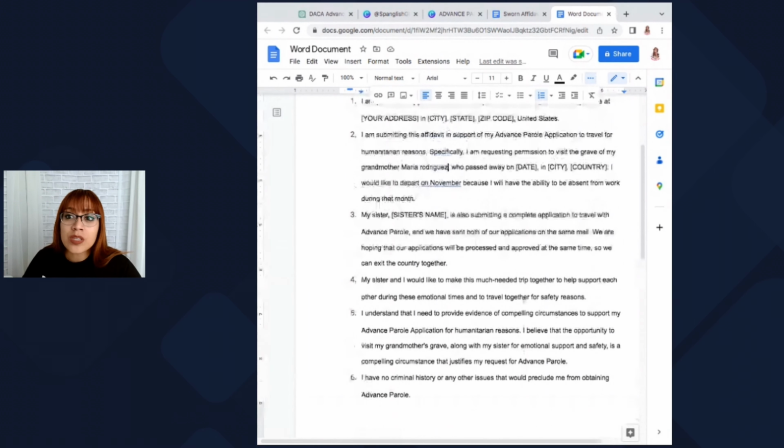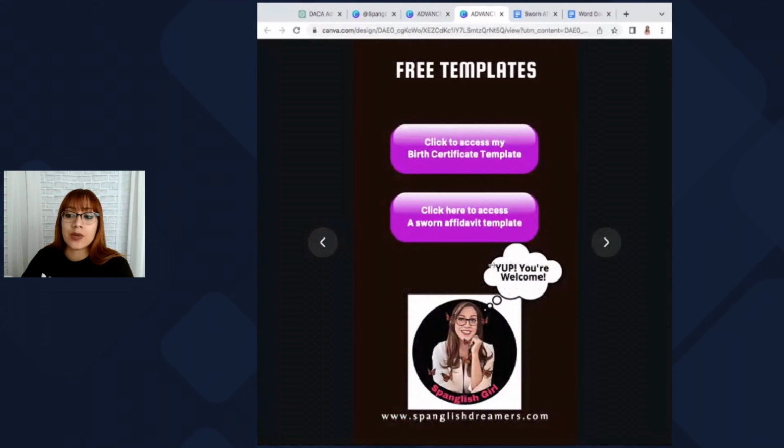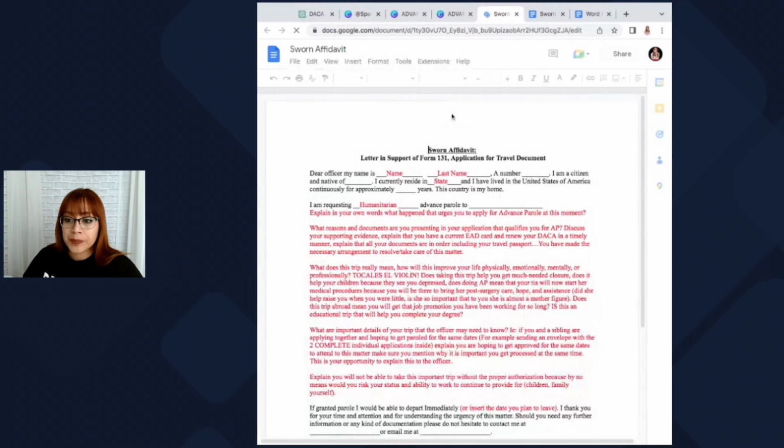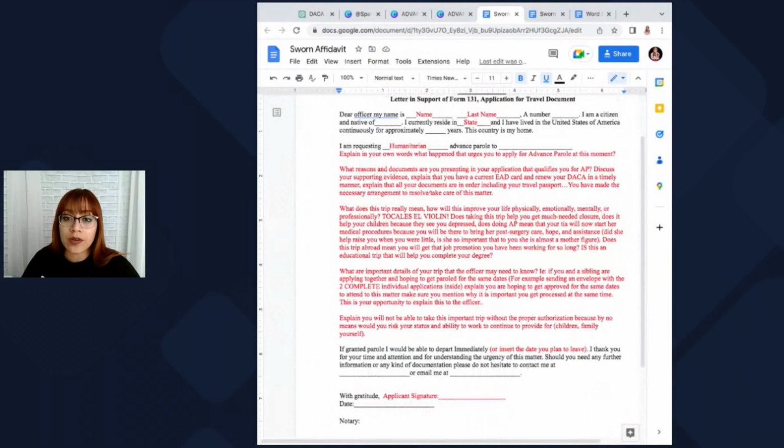The other thing you can do, on my free guide, you're going to go ahead and put Advance Parole, and it's going to take you to the entire guide, but we're going to focus here on this button where it says Sworn Affidavit Template. Here's another example of what you can use. In each paragraph, I tell you more or less what you should be thinking about putting.